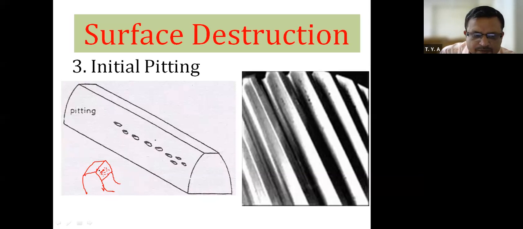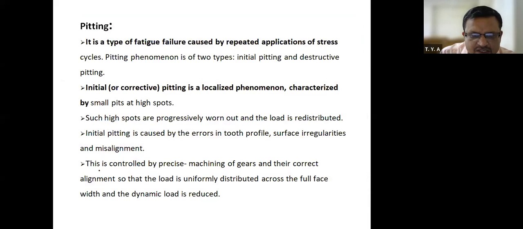Because of this, initial pitting will take place. Also, misalignment. Misalignment means what? There will not be any proper alignment between the two gear teeth. Therefore, that is nothing but misalignment.